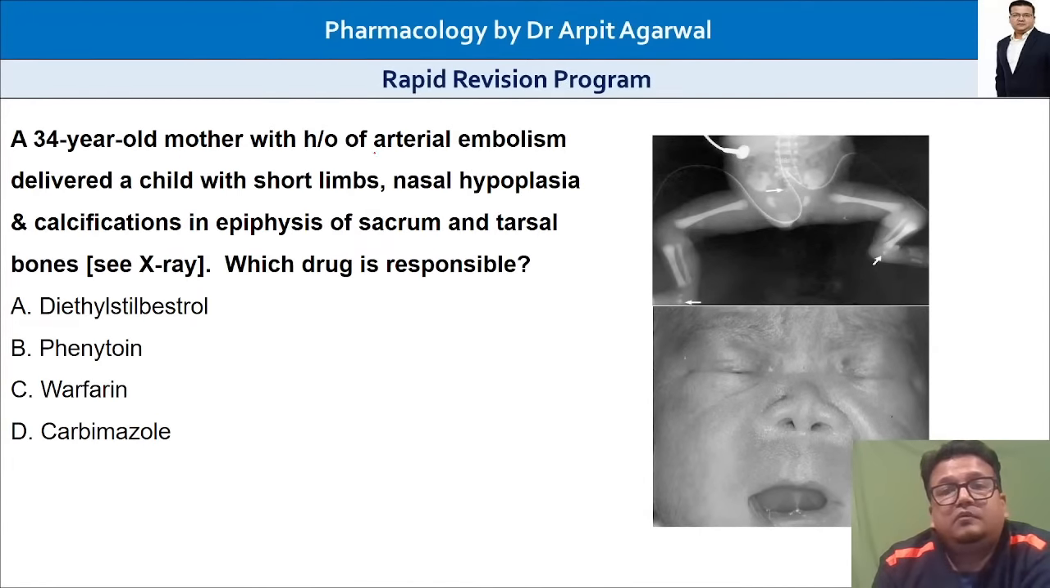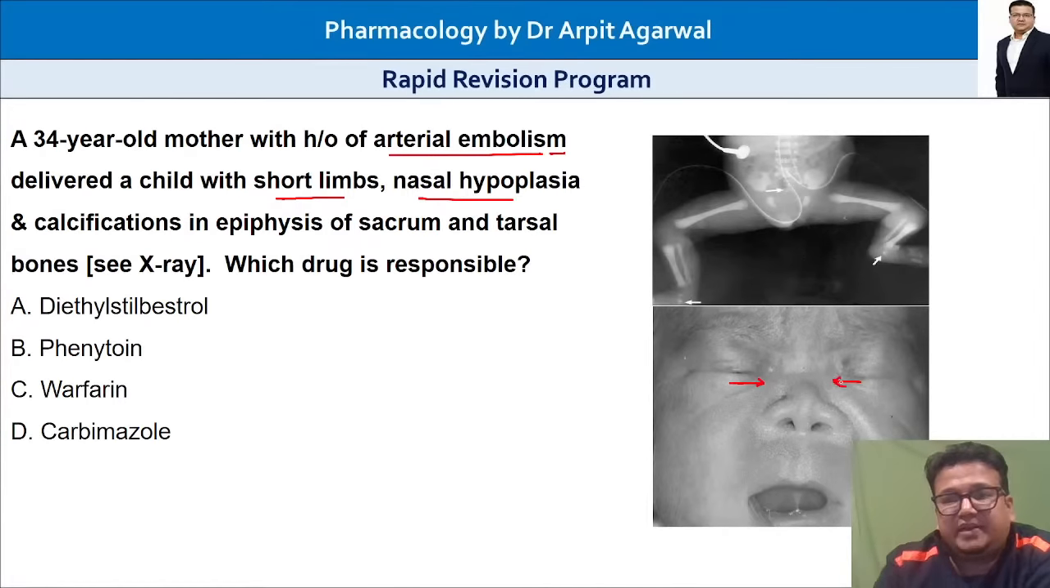Next, 30-year-old mother with history of arterial embolism. Look at the history in the mother also. That will give you some idea about what drug mother may have used. A child with short limbs, nasal hypoplasia. You can see the nasal bone or nasal septum is depressed. Nasal hypoplasia. This is very, very important. Nasal septum is depressed, which is shown here. Calcification in epiphysis of sacrum and tarsal bone. So you can see this arrow and this arrow.